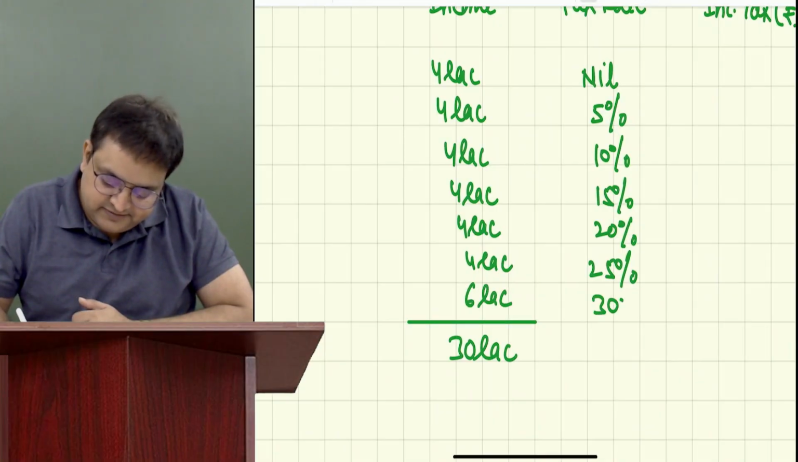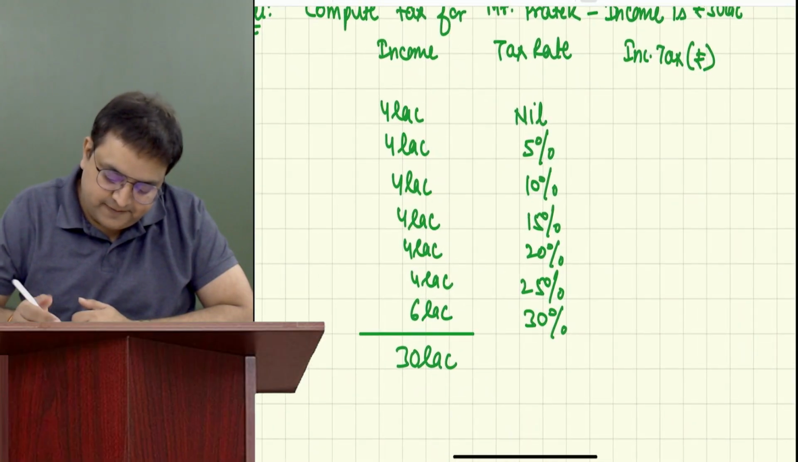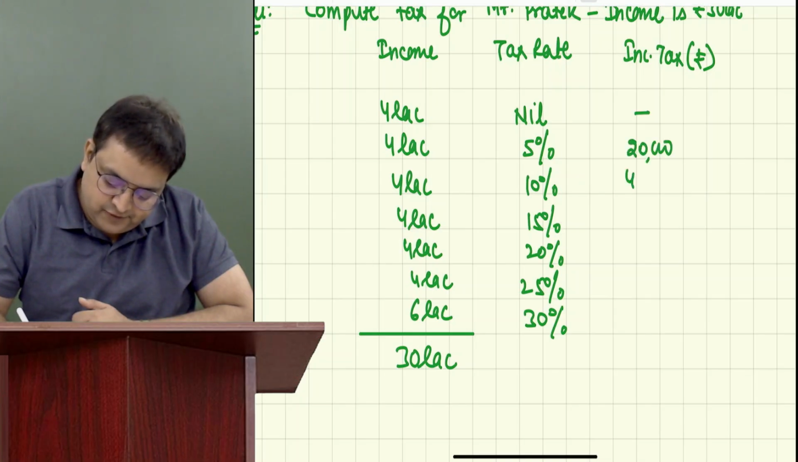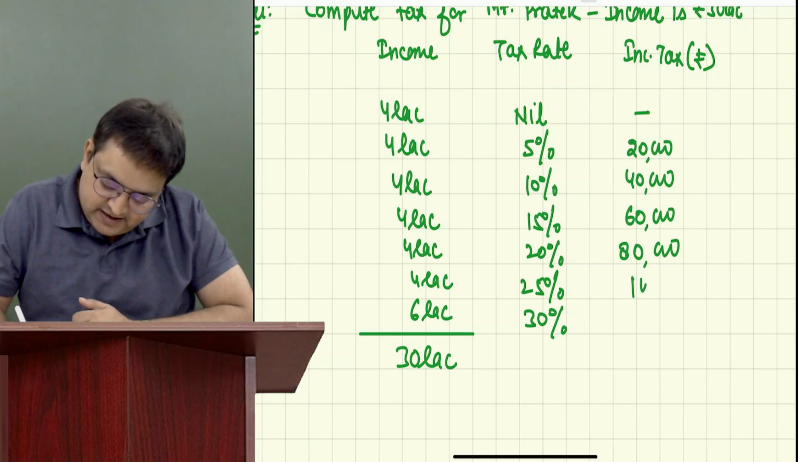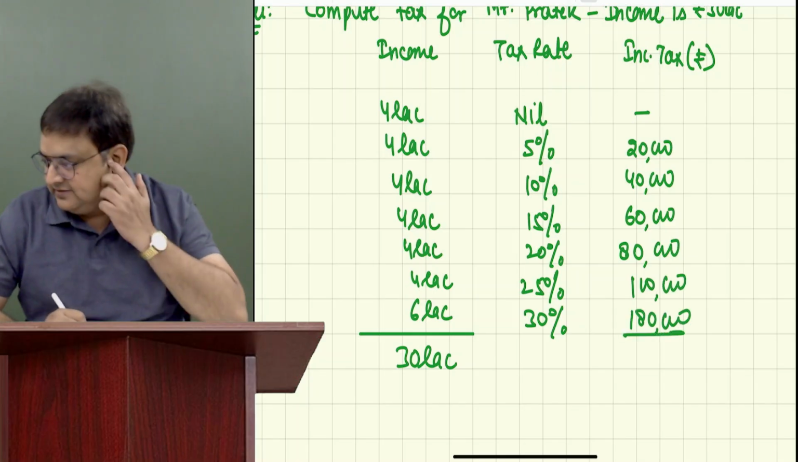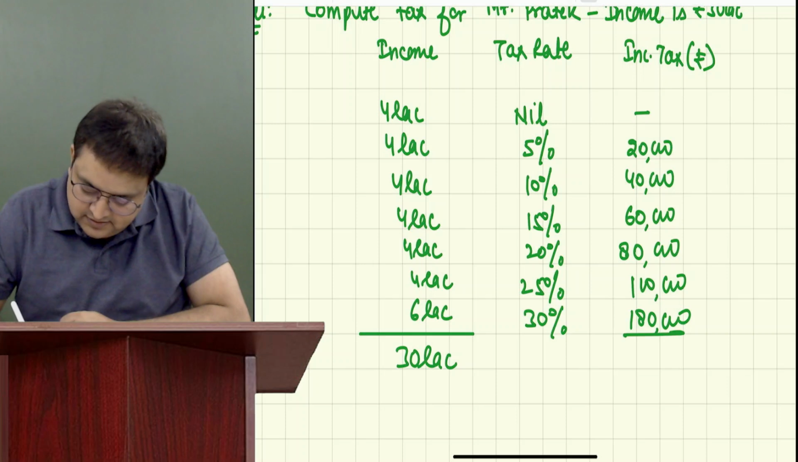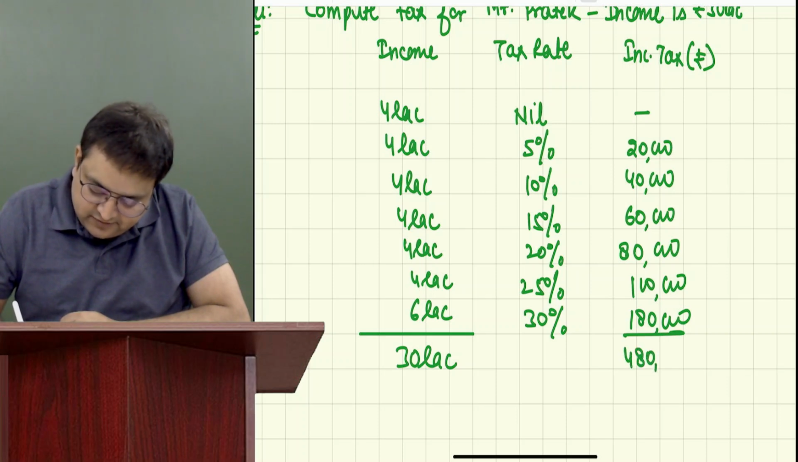6 lakh, 30%. Tell me how much is the tax now? Nil, 20,000, 40,000, 60, 80. This is 1 lakh. This is 1 lakh 80,000. Tell me the total, guys. 4 lakh 80,000. Very good.